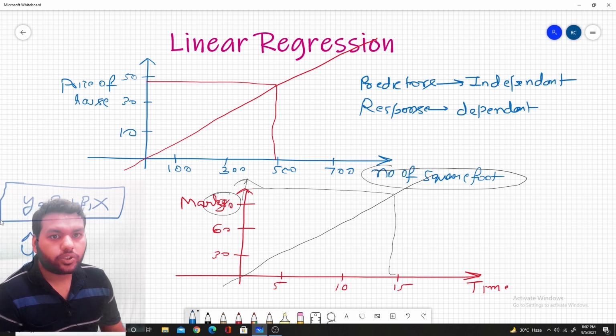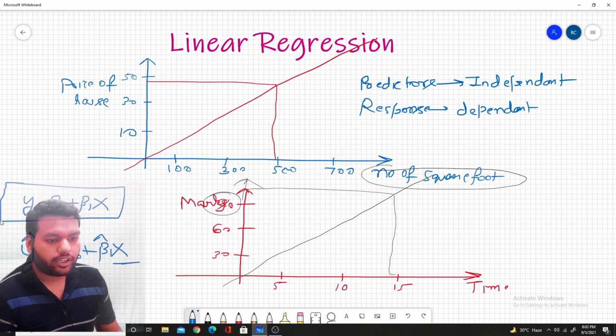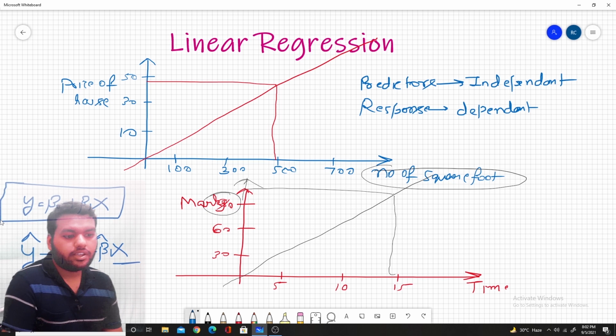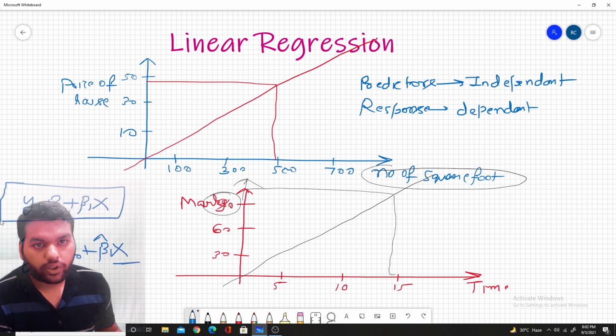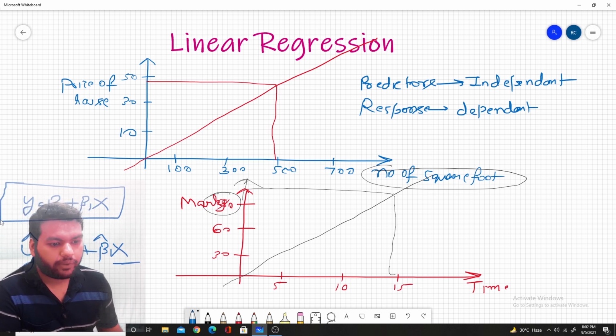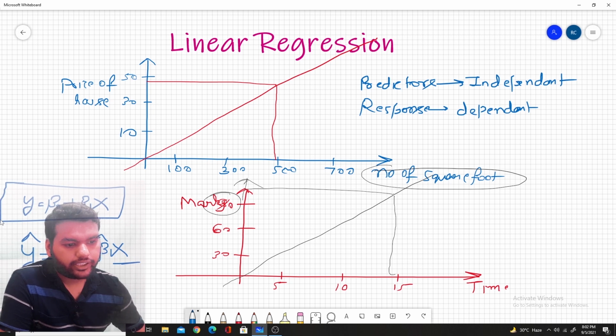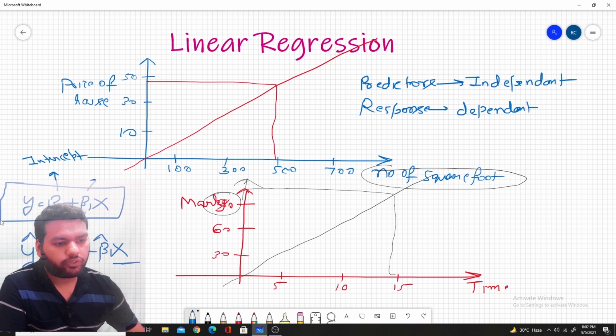So it's easy to know y cap once I know beta naught cap, beta 1 cap and x, because I know the value of x. My job now is to predict or estimate the values of beta naught and beta 1. These two terms are known as the model coefficients or model parameters, and generally beta naught is the intercept and beta 1 is the slope of the line.